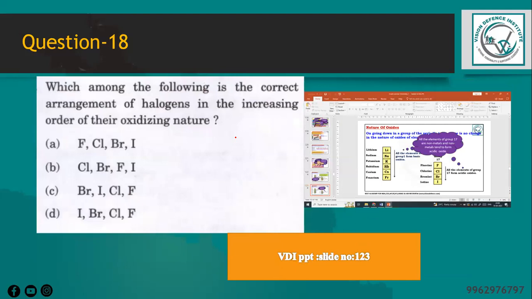Which among the following is a correct arrangement of halogens in the increasing order of their oxidizing nature? So this is also asked for week test question papers, and it's given in PPT and material as well.